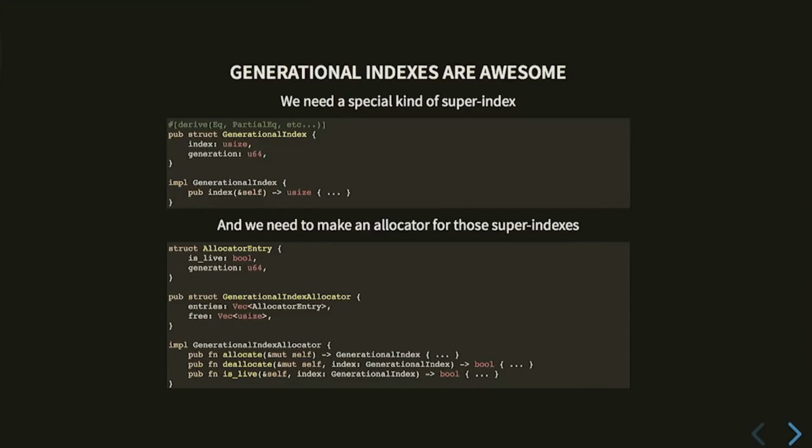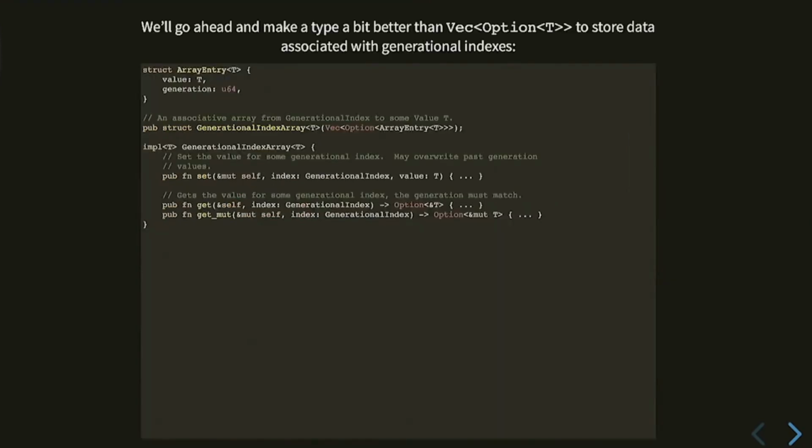So all of our indexes are still small, and we can store them in a vec. But we never repeat. Our invariant here is that our generational index allocator will never return an index that is equal to a previous one, unless you make this generation overflow a 64-bit int. But if you can do that, your game technology probably has cloud in the name, so you probably have bigger problems. But these are useful because they solve this use after free problem of indexing.